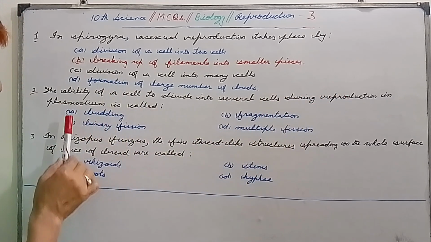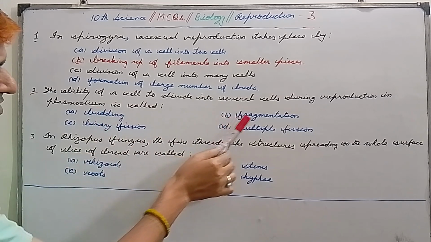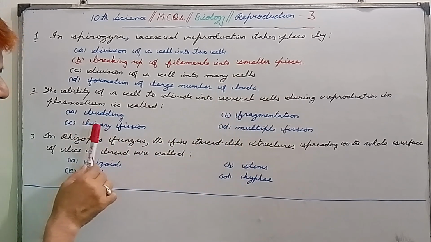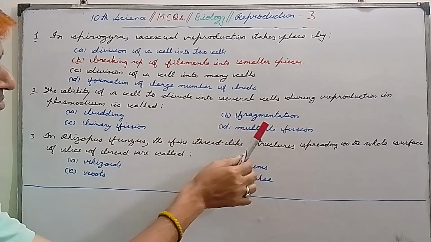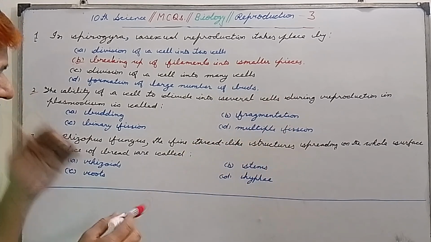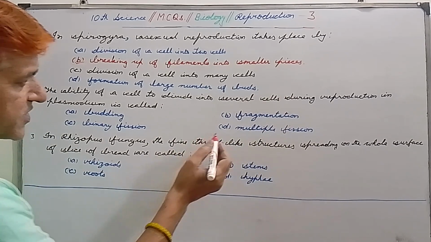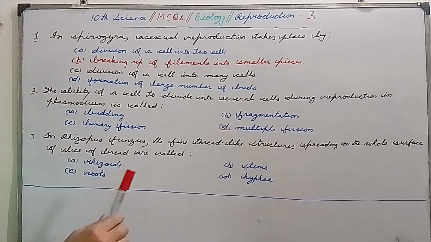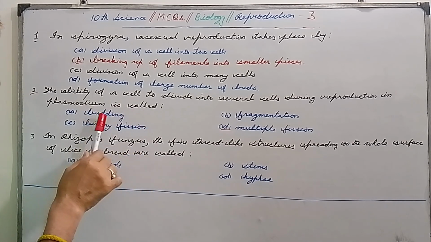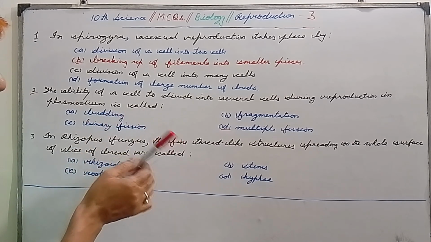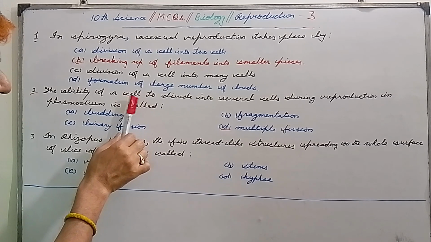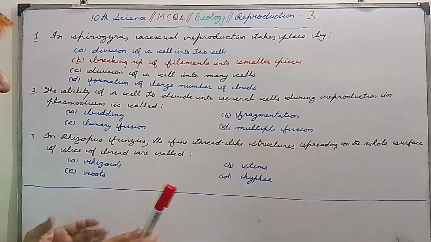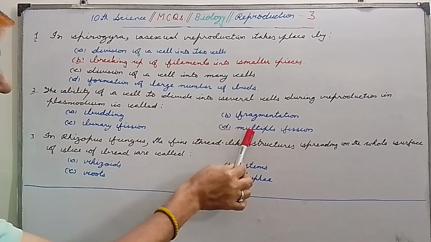Question number 2: the ability of a cell to divide into several cells during reproduction in Plasmodium is called, first option is budding, second is fragmentation, C is binary fission, and D is multiple fission. So my dear students, here the correct option is D, that is multiple fission. Always remember that in Plasmodium during reproduction, a cell divides into several cells, and this process is called multiple fission.